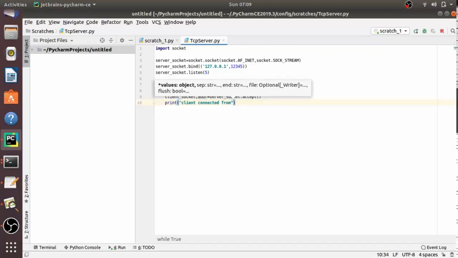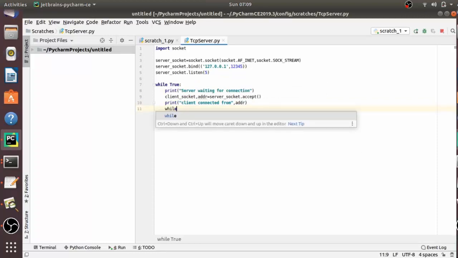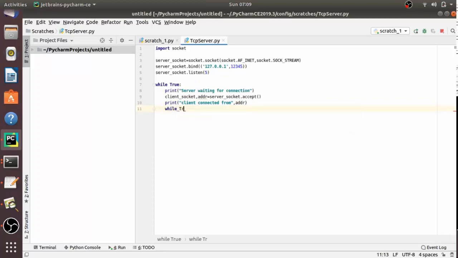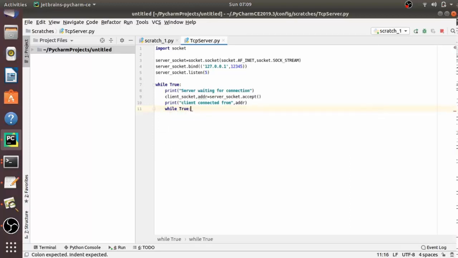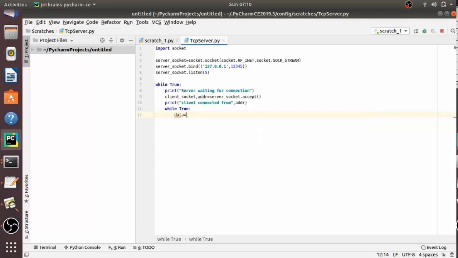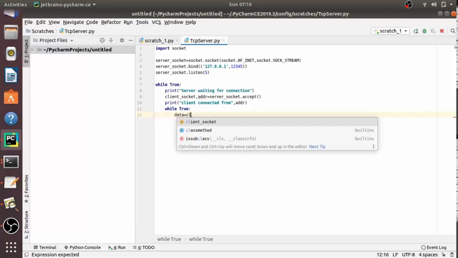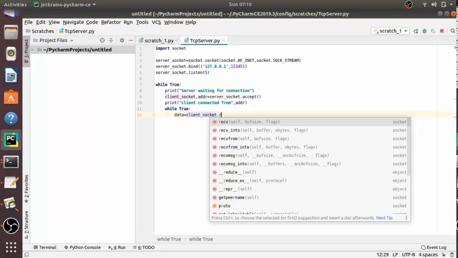Let's print "client connected from" ADDR. Let's write another infinite while loop to get the data and send the data to the client. So while True, let's receive the data from the client using the recv method of the Python socket module.